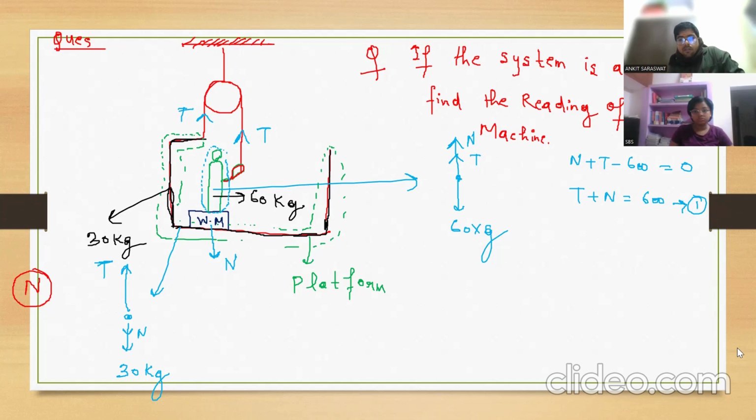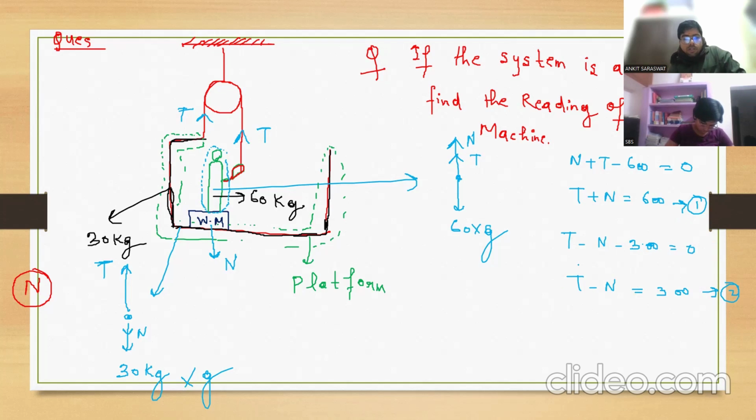First, just apply Newton's law here also. You will get T up, N down, minus 30 into g, which is 300. So T minus N is equal to 300. This is equation 2. You will solve these two equations. Then what is the value of T and N?